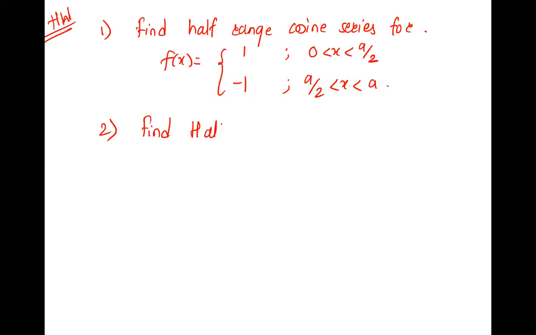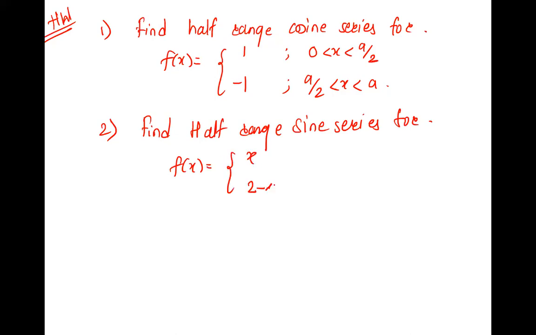So find half range sine series for f(x) is equal to x, 2 minus x, x in 0 to 1 and 1 to 2. What is L here? 2.